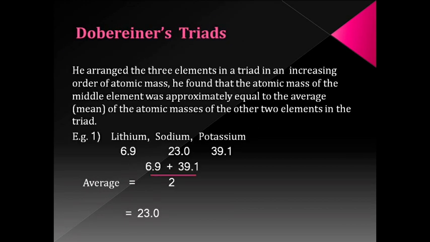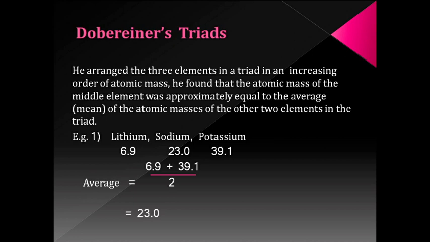In the year 1817, the German chemist Dobereiner tried to classify the elements. He tried to find a definite pattern in the properties of the elements. For the same, he made groups of 3 elements and he named this group a triad.